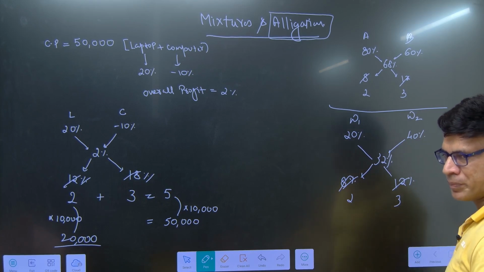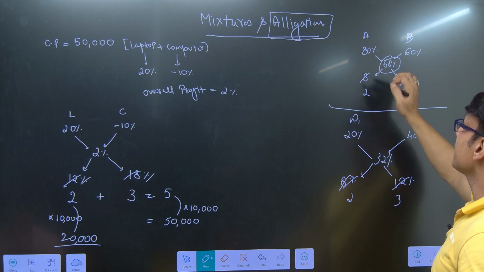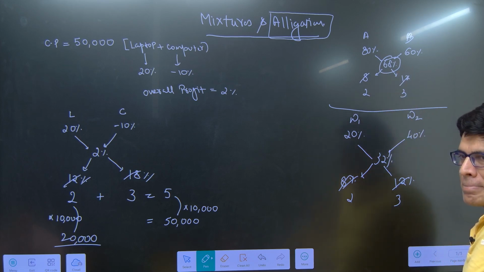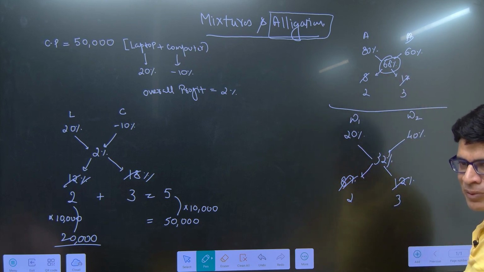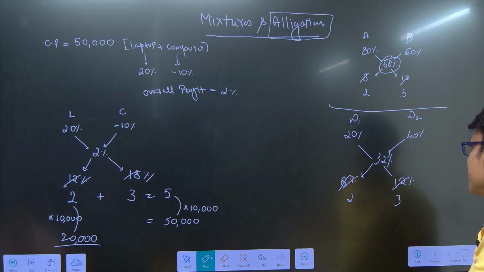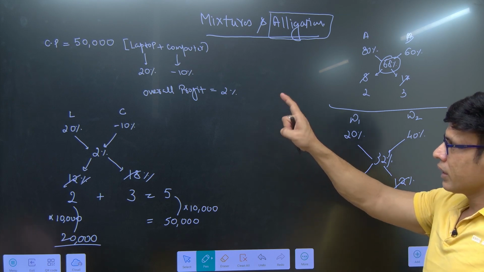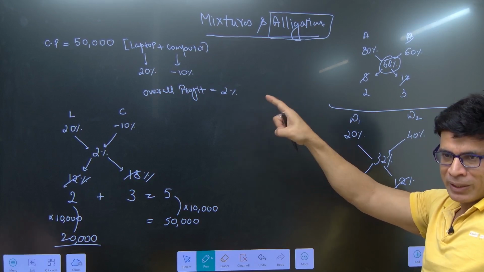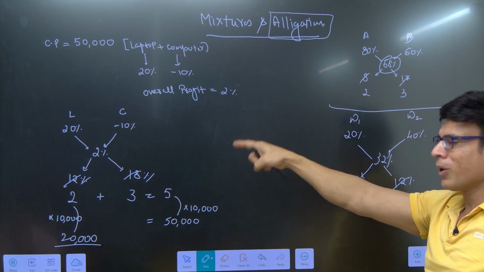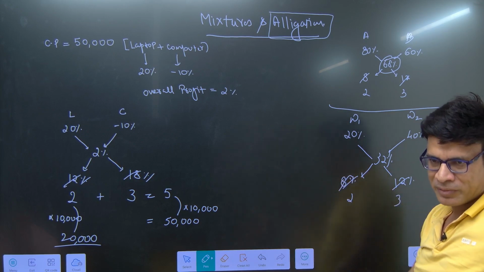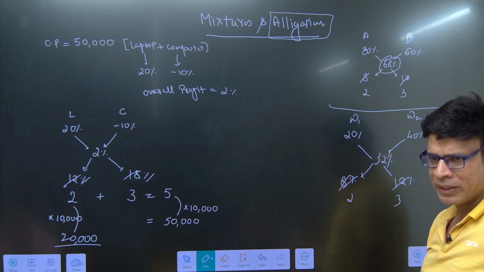Here also you see, the 68 is closer to what? 60. That means more quantity was taken from the second container. It was 30 liters, remember? So the average, this weighted average, will shift toward the quantity which is more in number. Here, this is an actual CAT question with actual values, or you can solve it by an equation, not needed. This is also an actual question from 2 years ago.